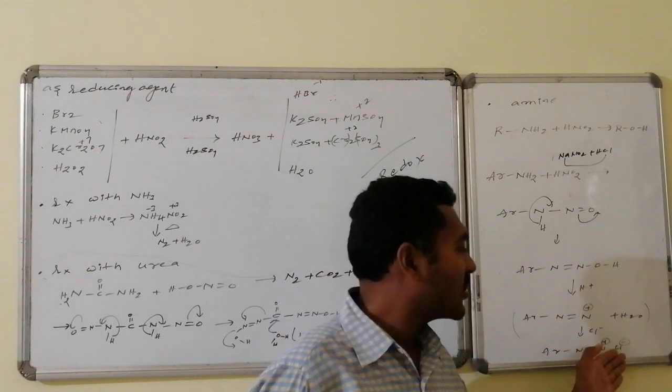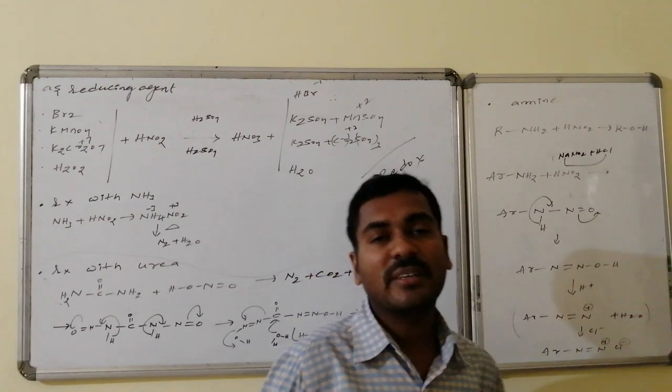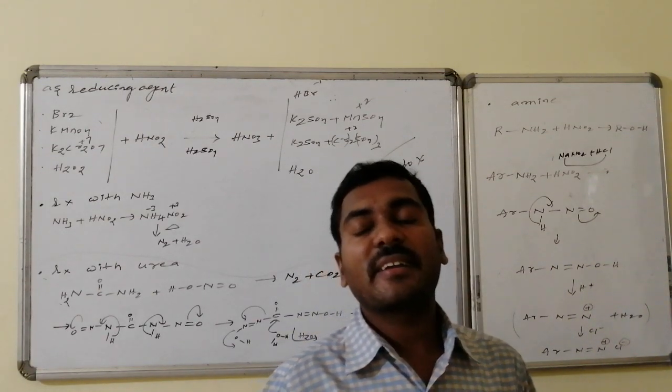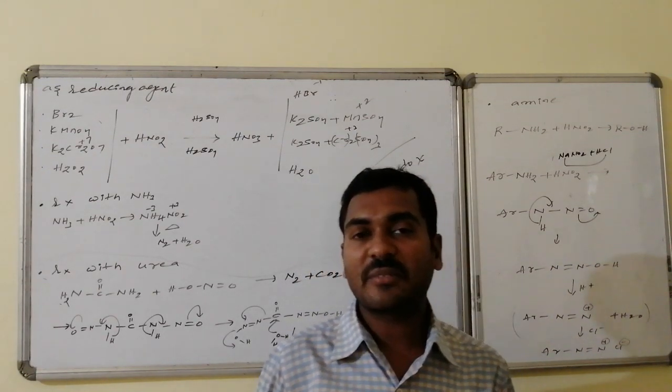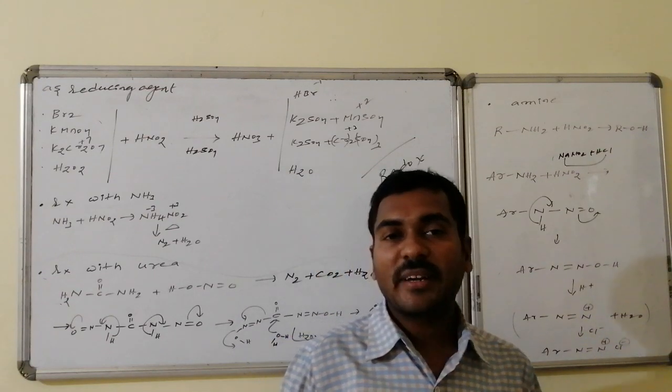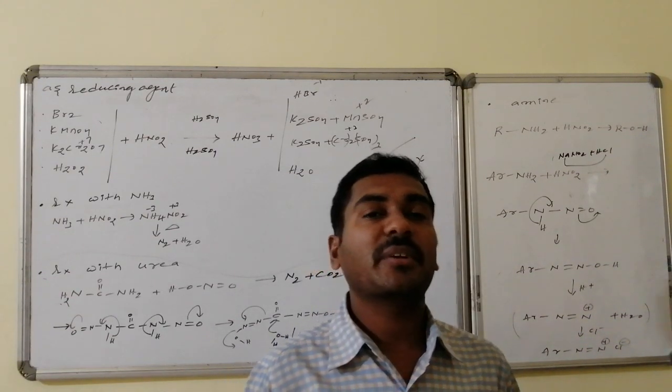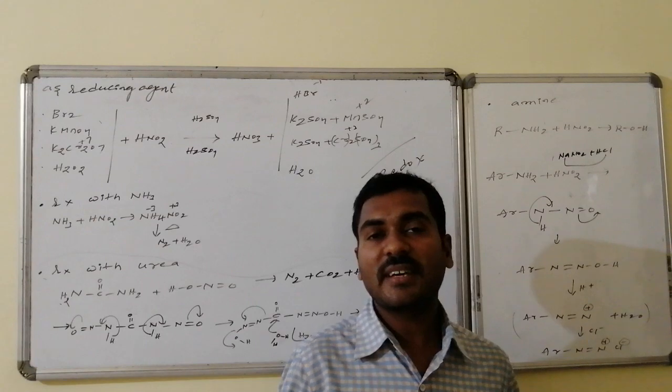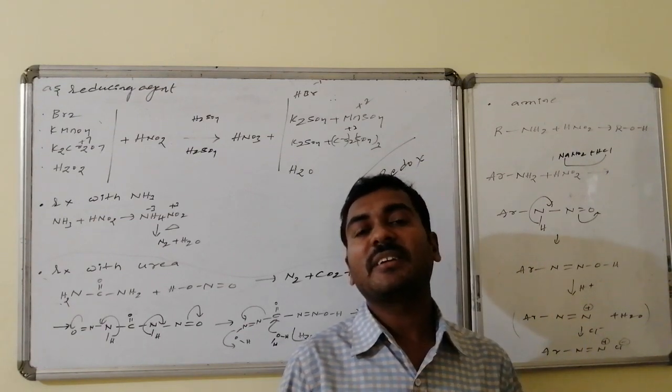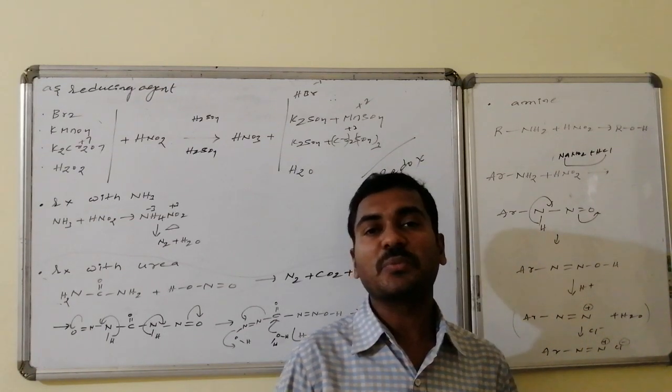Thus aryl diazonium compounds are obtained with the aromatic amines, whereas primary aliphatic amines are converted to alcohols, and the aromatic primary amines are converted to corresponding diazonium compounds. These are the properties related to the nitrous acid known as HNO2.